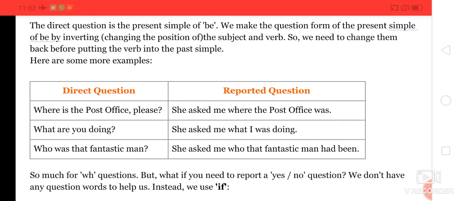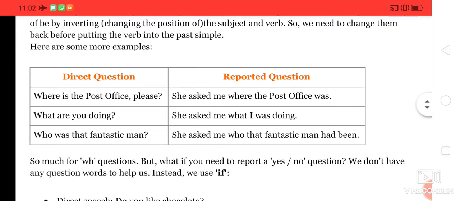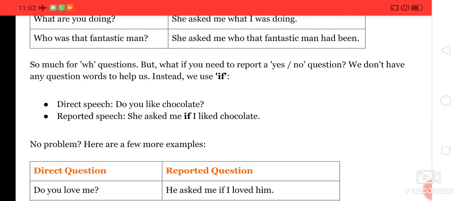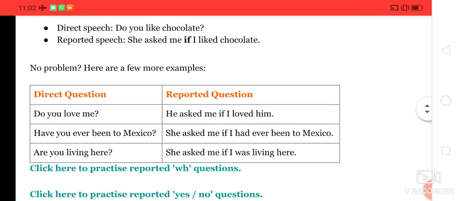So much for WH questions. If you need to report a yes or no question, we don't have any question words to help us. Instead, we can use if. See, "Do you like chocolate?" She asked me if I liked chocolate. So whenever you have a question starting with do, you can take the help of if. "Do you love me?" He asked me if I loved him.